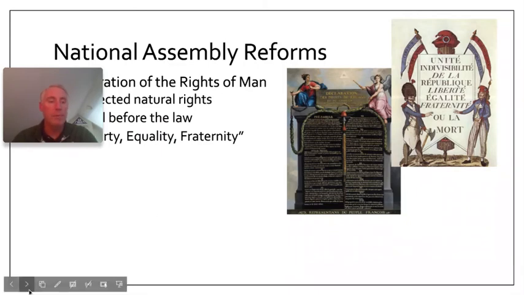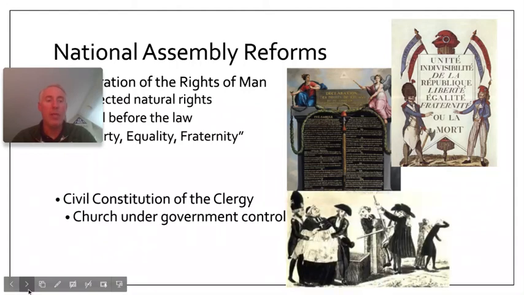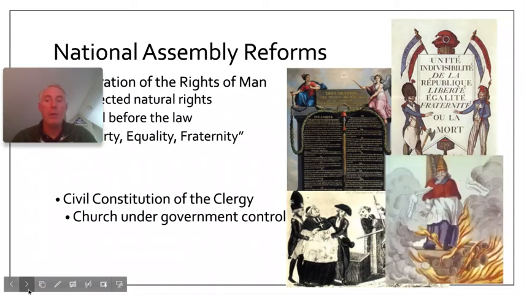So moving along here. Another reform was the Civil Constitution of the Clergy in 1790. This essentially put the church under government control. All priests and bishops were now employees of the French government, and all church land now belonged to France. It also ended the authority of the Pope over French Catholics. This was widely rejected by rural peasants who were more religiously conservative. It created problems between the revolutionaries in Paris and the peasants in the countryside.